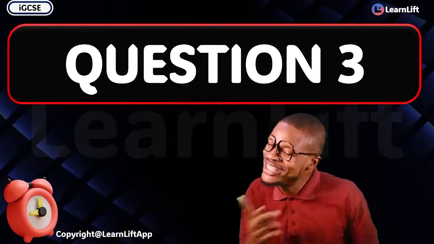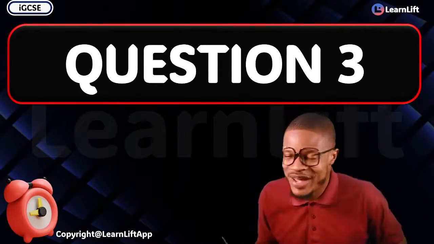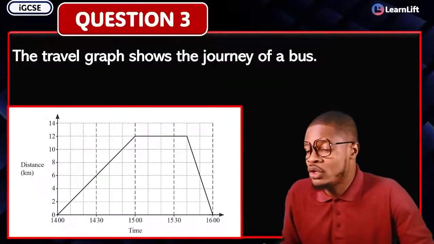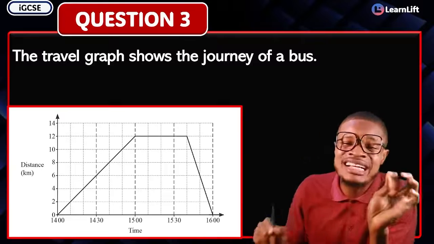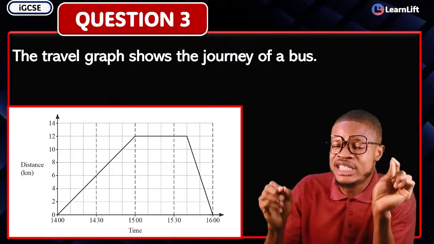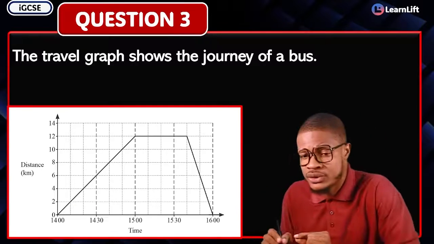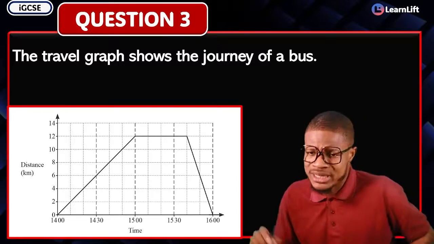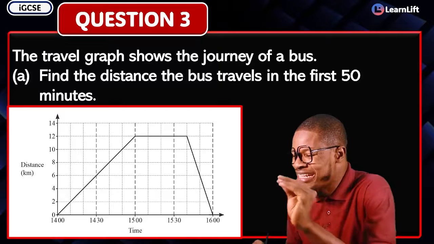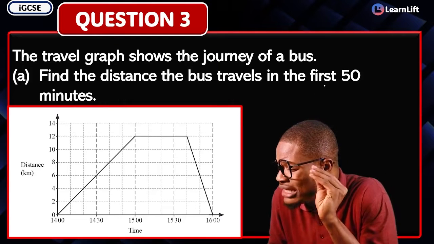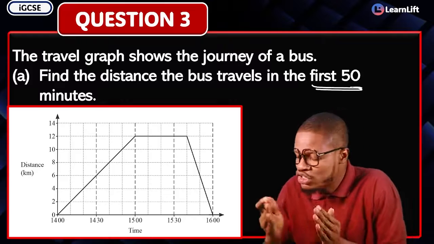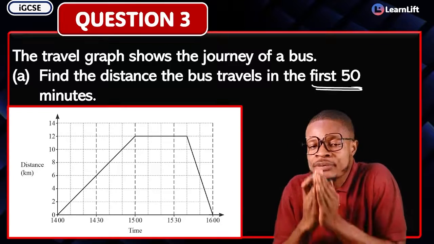Question 3. Who is excited? Let's go together. I know we have 25 questions altogether. In question 3, we're given this powerful question. The travel graph shows the journey of a bus, right? And the question says, find the distance the bus traveled in the first 50 minutes. The distance the bus travels in the first 50 minutes.